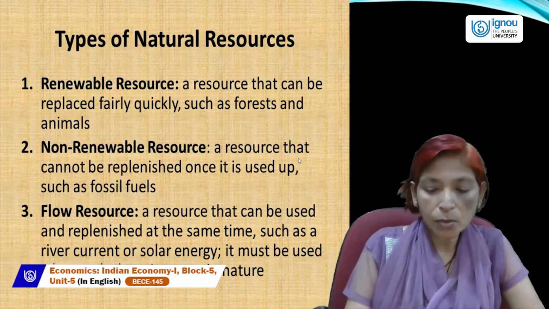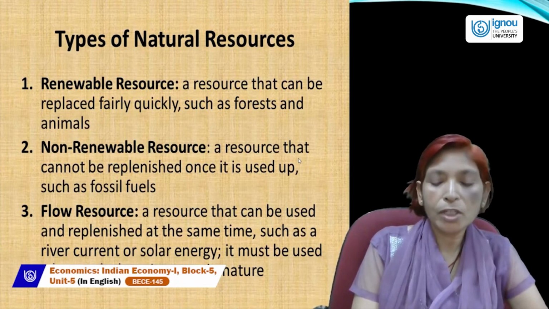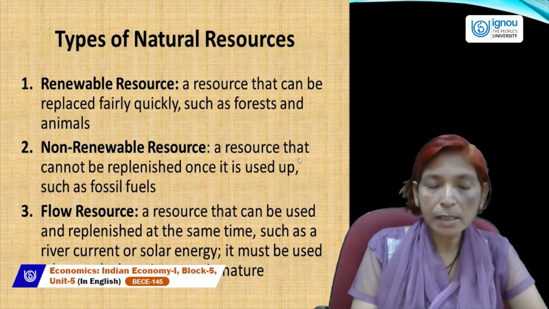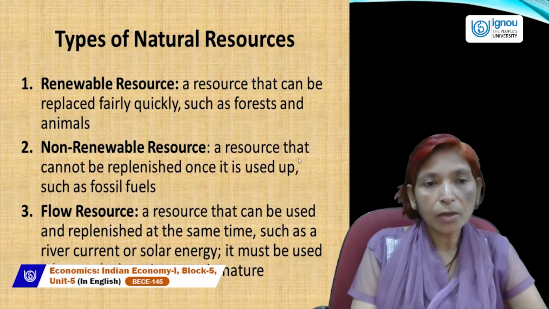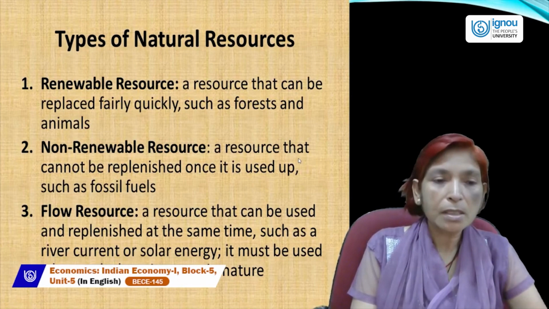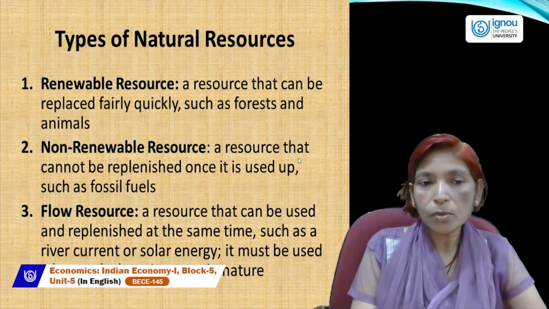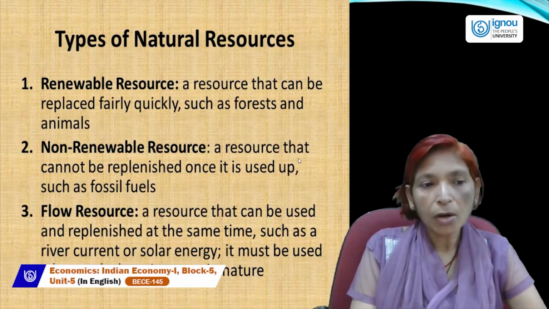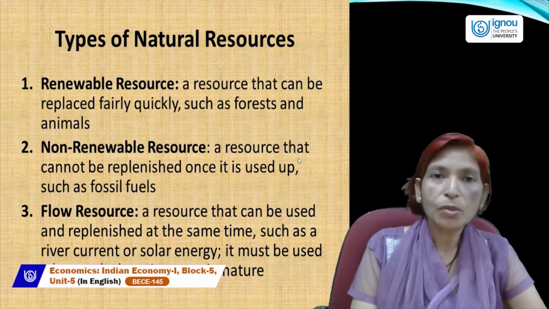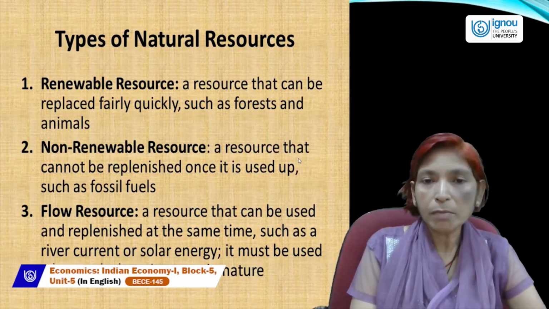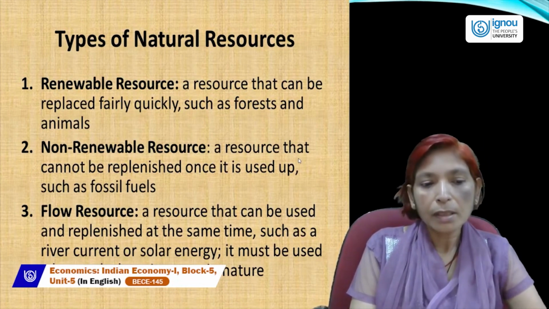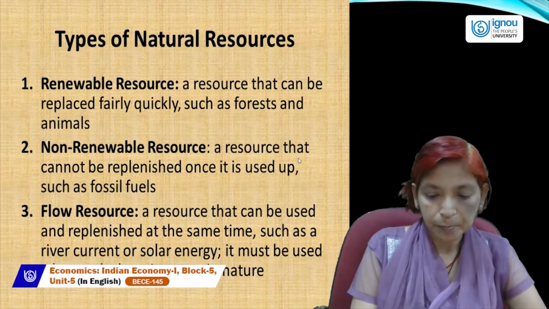One is renewable resources, which can be renewed or regenerated, or can be increased or decreased according to the availability or requirement of these resources. But non-renewable resources are known as fossil fuel, which can't be increased or replenished once it is used up. And the third type is flow resources, which can be used and replenished at the same time, such as river current or solar energy.